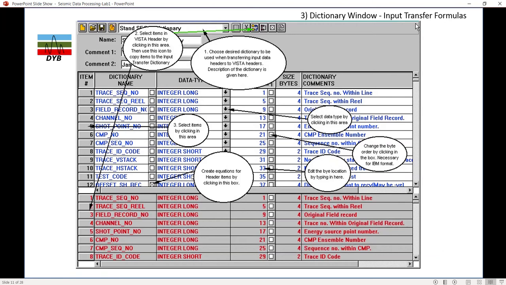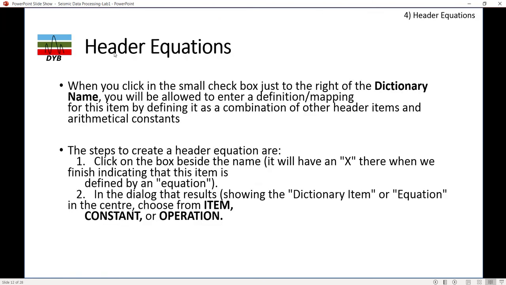Header equation, you can define the header equation. When you click the small checkbox just to the right of the dictionary name, you will be allowed to enter a definition mapping for this item by defining it as a combination of other header items and arithmetical constants. So I will show you.